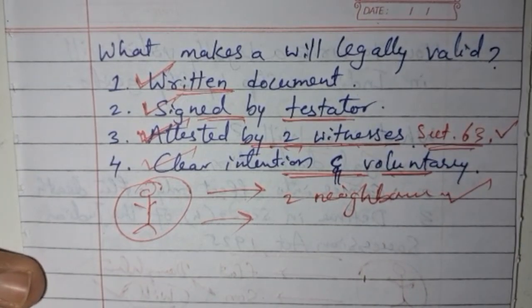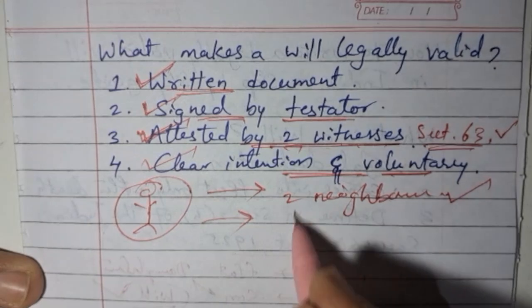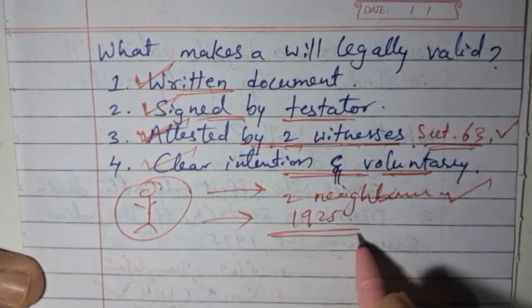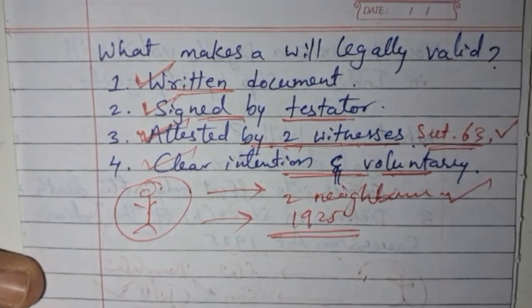So this is going to be legally sound under Section 63 of the Indian Succession Act, 1925. Very simple. Now we will try to understand this scenario with the personal laws and wills. So what are the key differences between the personal laws in India?